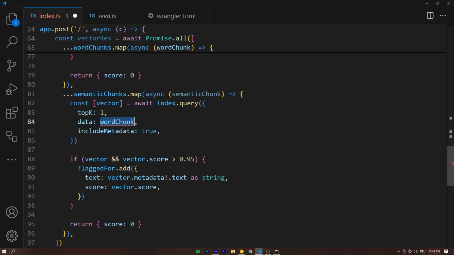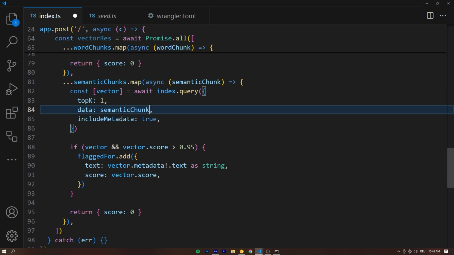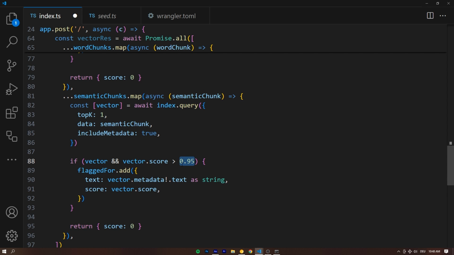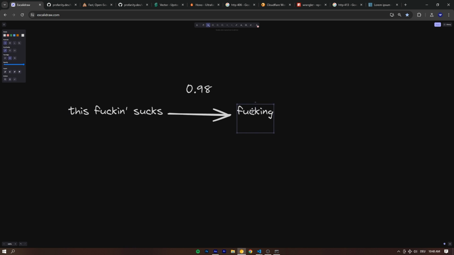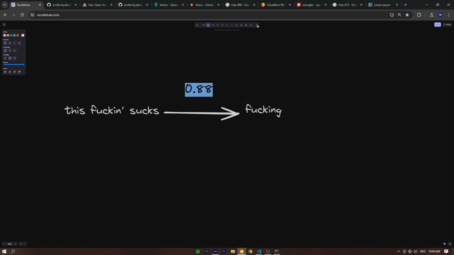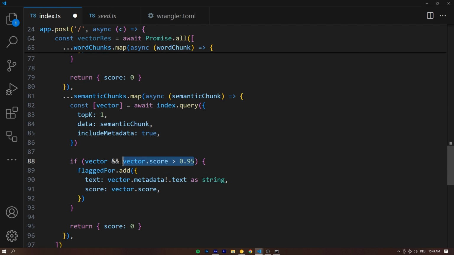And then of course, instead of the word chunk, we're going to have the semantic chunk, but we're still going to have the metadata. The only difference is going to be the threshold that we check for, because we now have larger chunks and we care about the overarching context, right? So for example, a larger semantic chunk of the user message, how relatable is it to this word right here? And chances are, because there are more words in here, the meaning is different. It's not going to be 0.98, right? It's more going to be maybe 0.88, I guess would be a better comparison for this, because the word is in here, the meaning is closely related, but it's not the exact same thing, right? That's why the score is going to be lower, and we want to account for that right here, where we check for this.